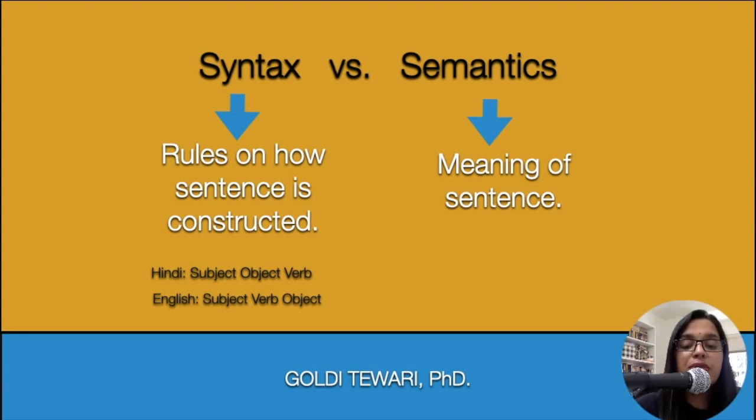Now let's talk about semantics. Semantics means meaning of a sentence. Both in human languages and programming languages, for a statement to be correct, it should have both a correct syntax and a correct semantics. For example, if I say I'm learning Python, the syntax is correct and the semantics is also correct. But if I say I eat Python, the syntax is correct, but the semantics is wrong. I'm not eating Python. I'm learning Python.